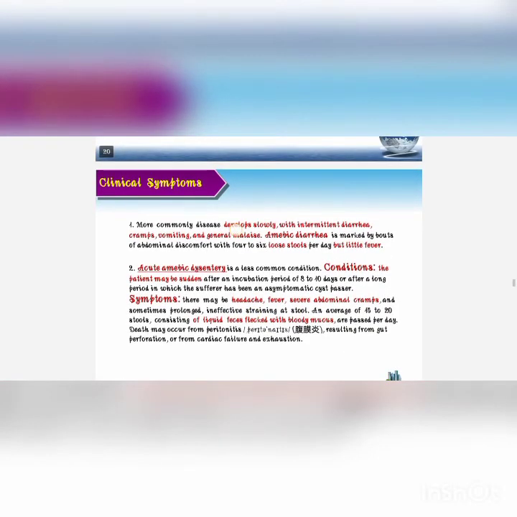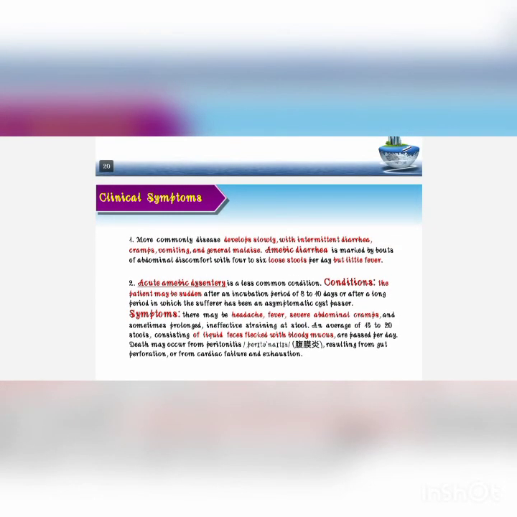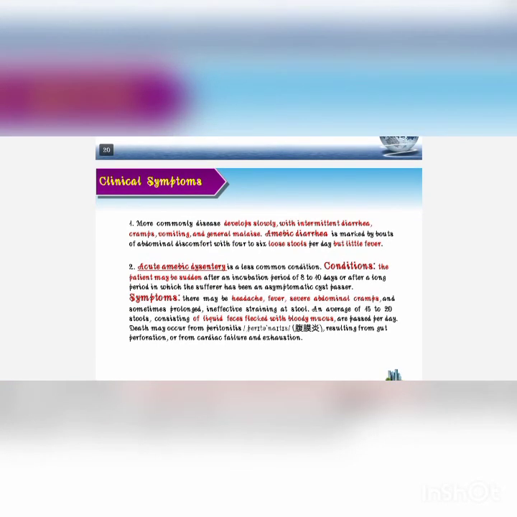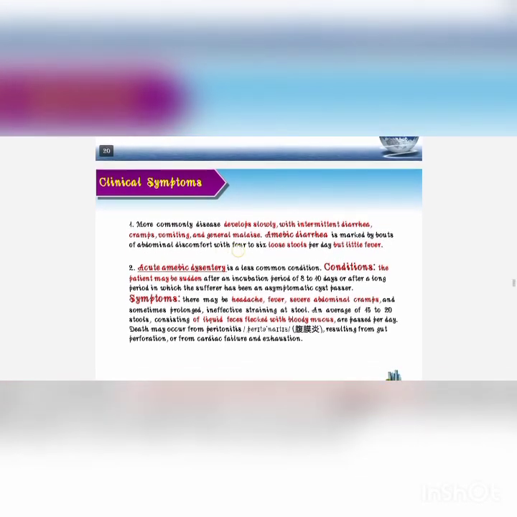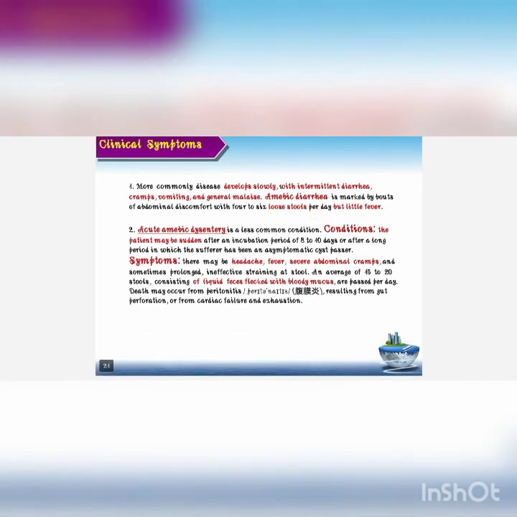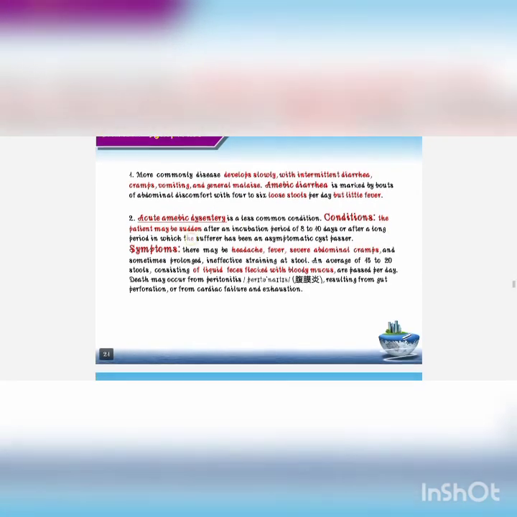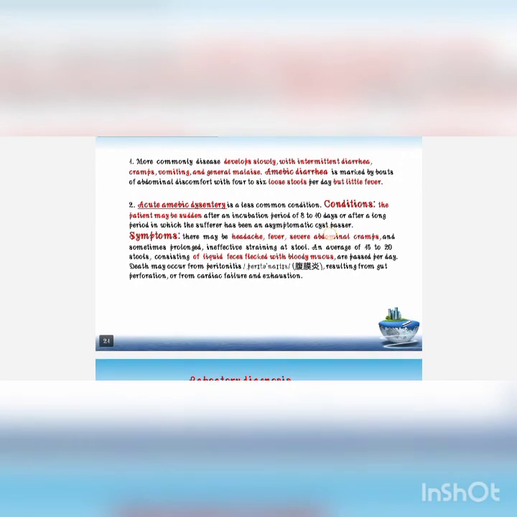More commonly the disease develops slowly with intermittent diarrhea, cramps, vomiting, general malaise. Amoebic diarrhea is marked by bouts of abdominal discomfort with 4 to 6 loose stools per day. So the person gets so dehydrated that we always recommend giving electrolyte solution. Acute amoebic dysentery is a less common condition. The onset may be sudden after an incubation period of 8 to 10 days or after a long period in which the sufferer has been an asymptomatic cyst passer.